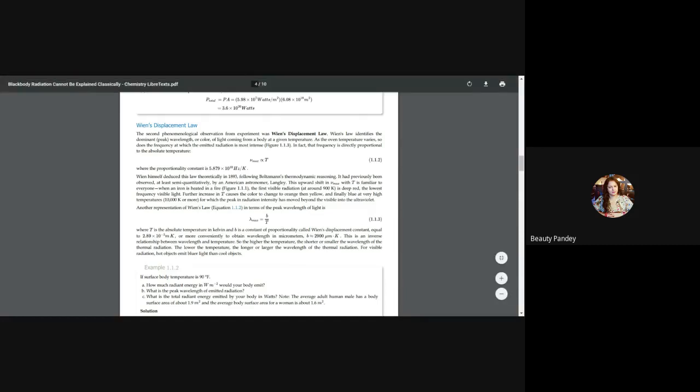Now, in the first class I told you that it is a general law that all bodies emit radiation. All bodies at all temperatures, at all times, keep on emitting radiation. Then why does that iron at room temperature, what happens, something like that?